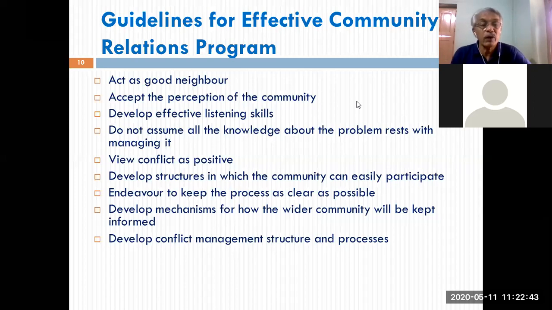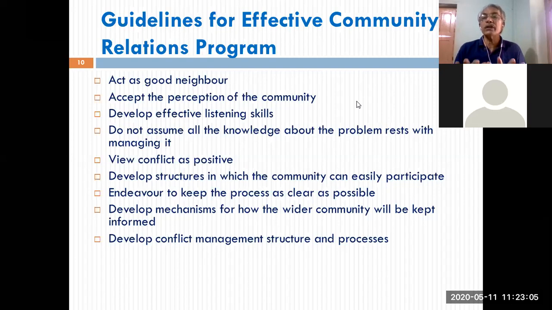Develop conflict management structure and rules. There could be differences of opinion with respect to the objectives, the scope, the coverage, the timing, and the benefits accruable. There could be conflict between the organization and the community. You have to resolve this.